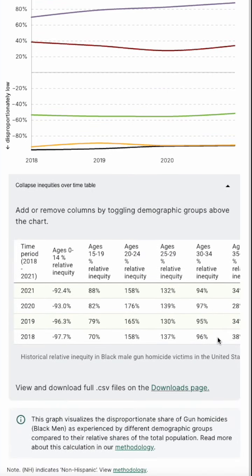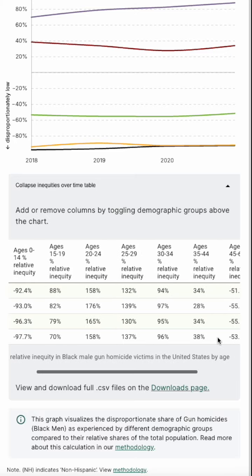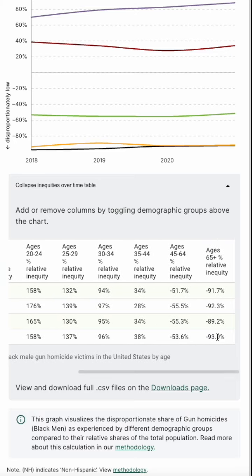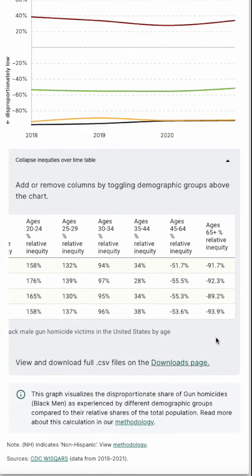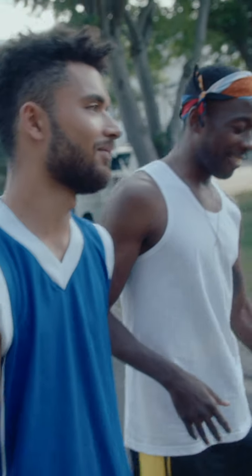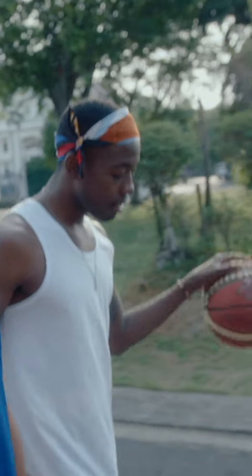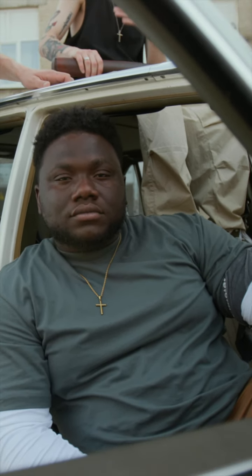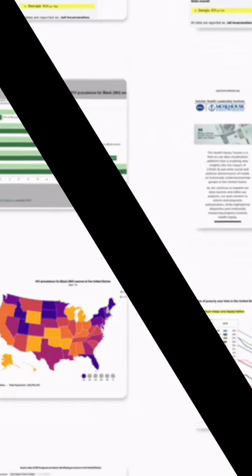This data allows you to track shifts in gun violence exposure across different groups, helping you understand where inequities are deepening. Use this data to advocate for policies that address these disparities. The trends can support your efforts in lobbying for resources or interventions targeted at the most impacted communities.